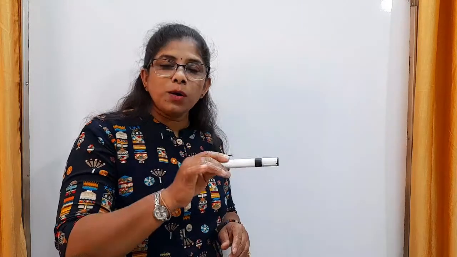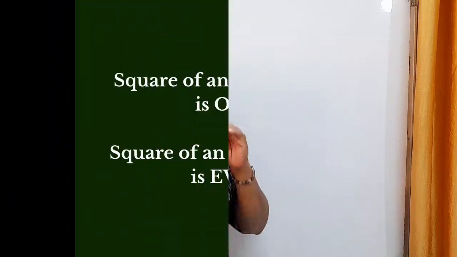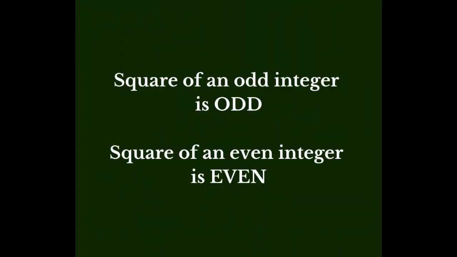If you observe this pattern closely, we find that the square of an odd number is odd and the square of an even number is even. This is one more small but quite interesting fact.